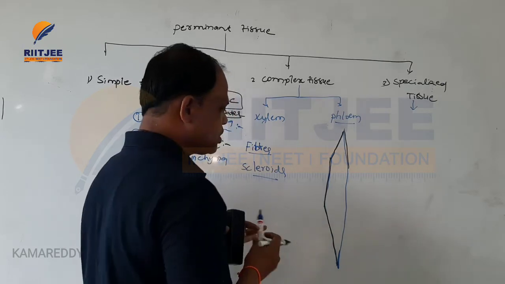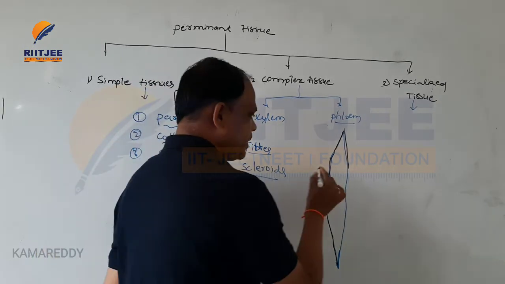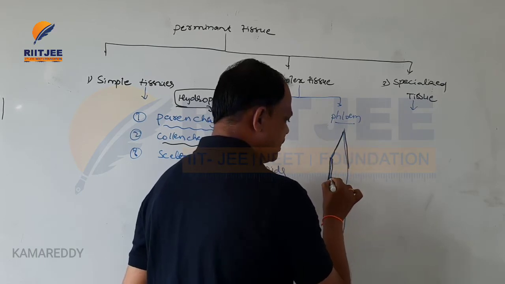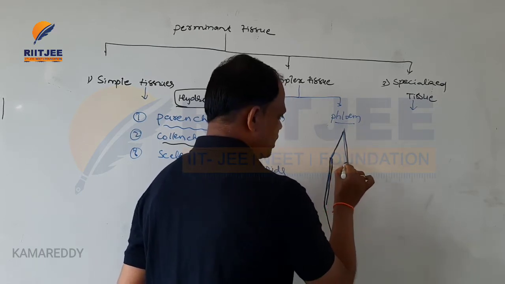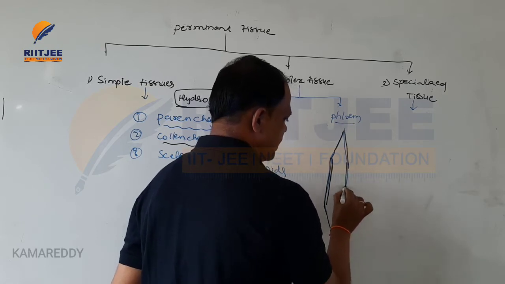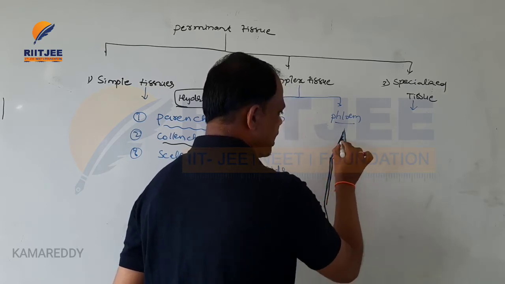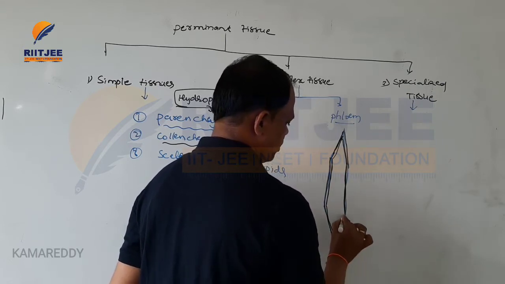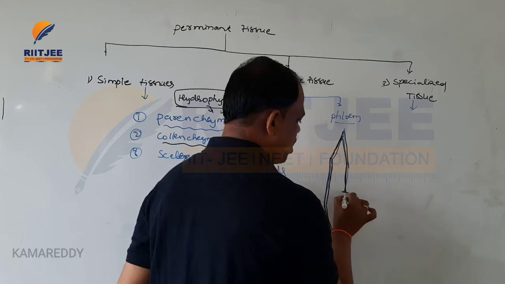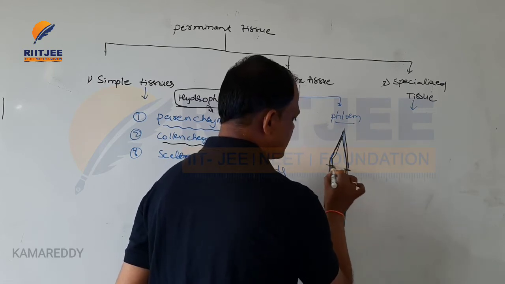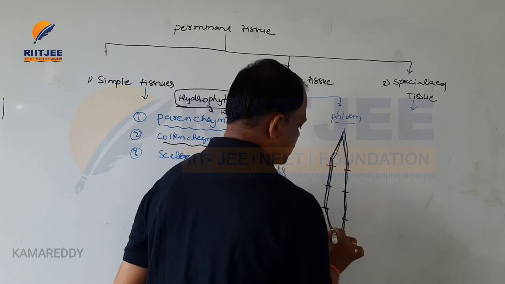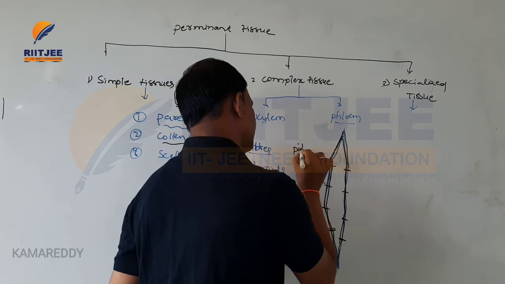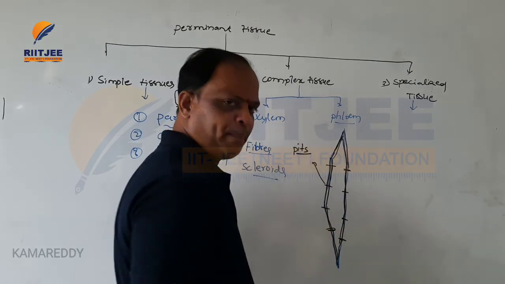These are dead cells, and inside these cells there is deposition of lignin. The fibers also contain small pore-like structures. Such pores are called pits.